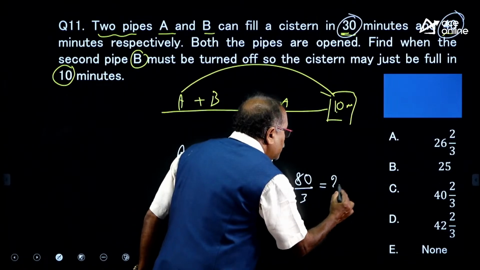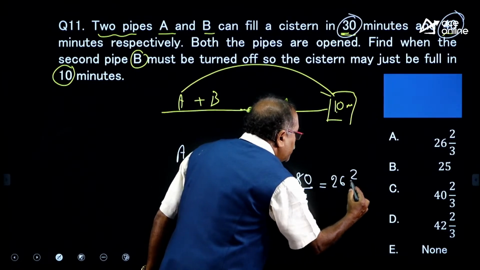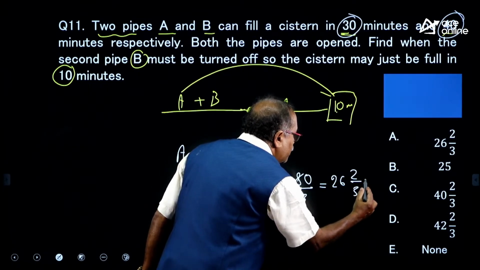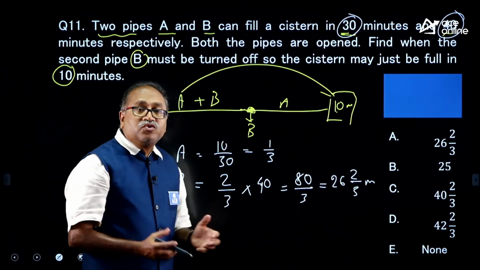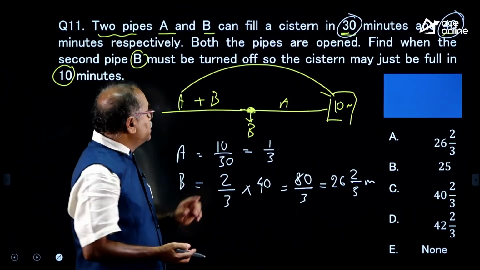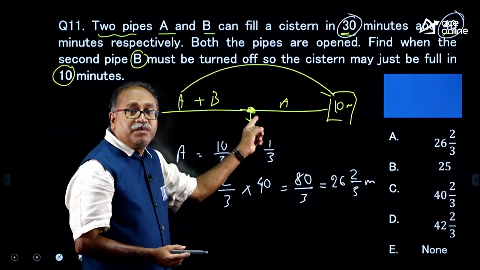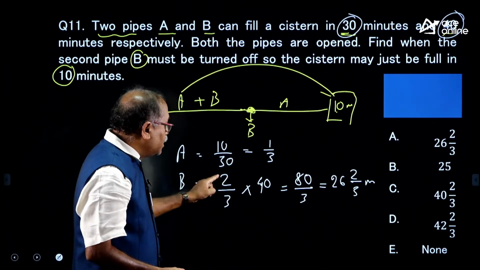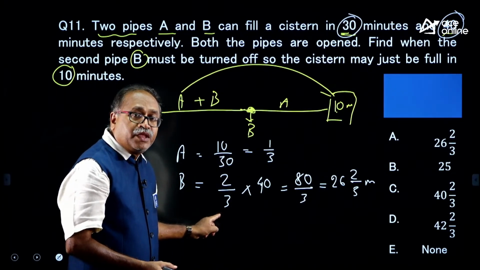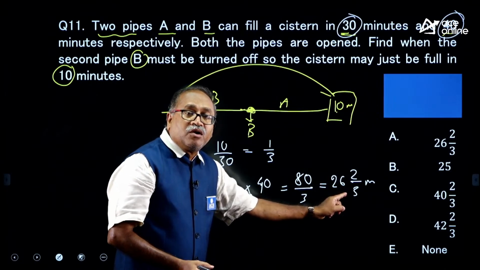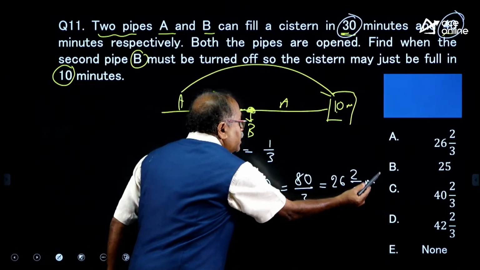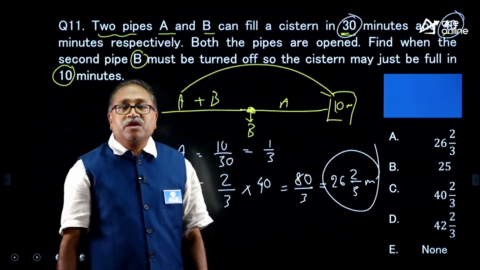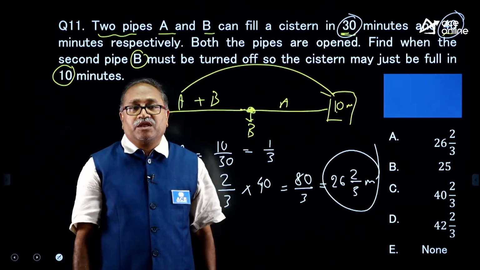So, that is 26 and the remainder is 2, 26 2 by 3 minutes when it works, it fills 2/3 of the tank. That means B is left after how much time? After filling 2/3, and it fills 2/3 in how many minutes? 26 2 by 3 minutes. So, B was on the job for only 23 2 by 3 minutes.